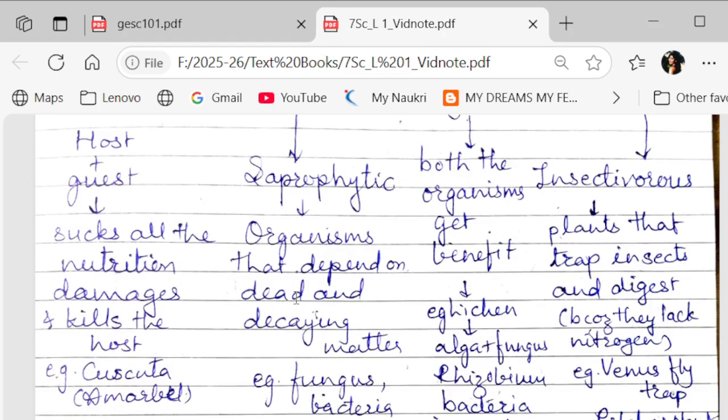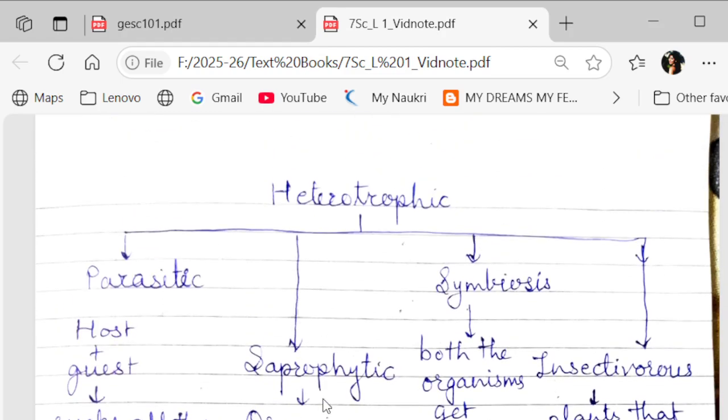Okay, the next one is saprotrophic nutrition. Saprotrophic or saprophytic nutrition is a type of nutrition where organisms depend on dead or decaying matter. You know, the dead bodies of plants, on this there are certain kinds of fungus and bacteria, they take the nutrition from dead and decaying things, and this type of relationship is called saprophytic relationship.